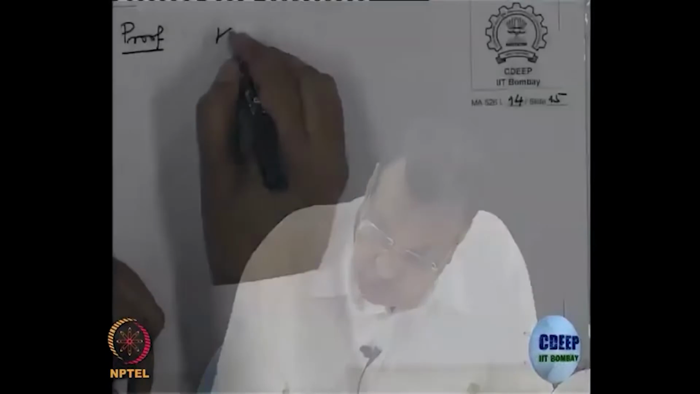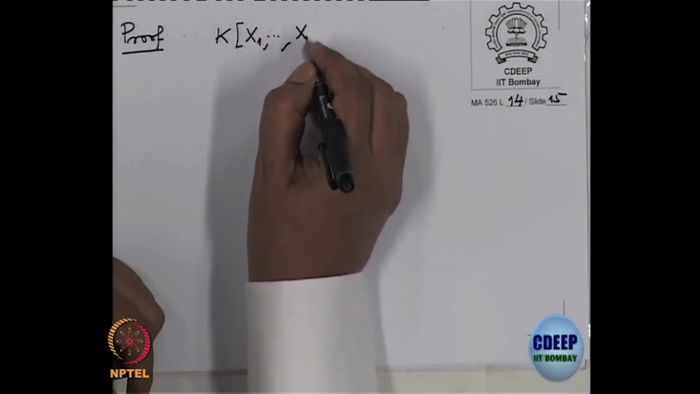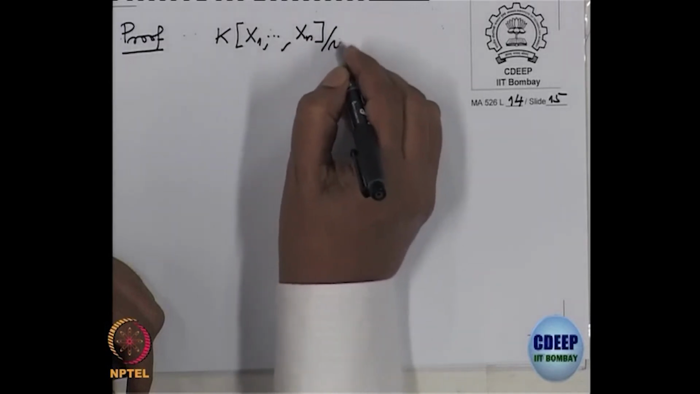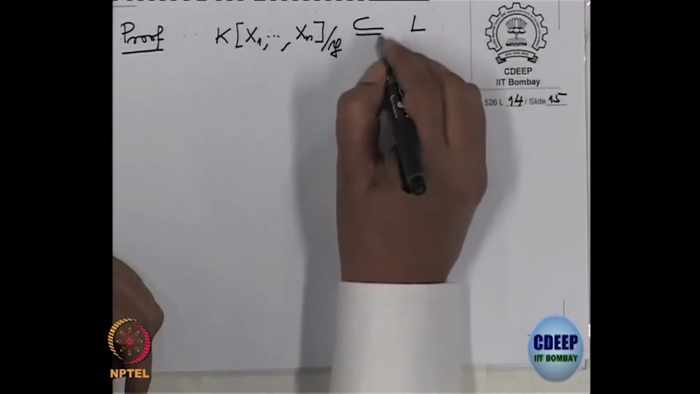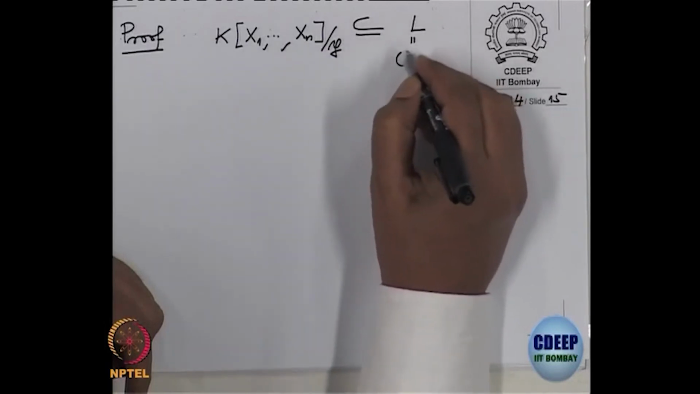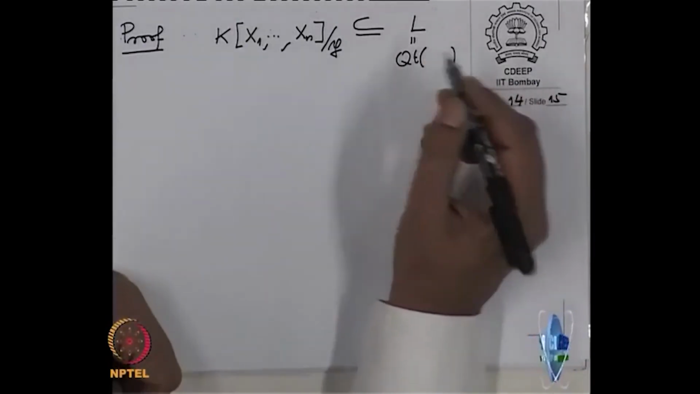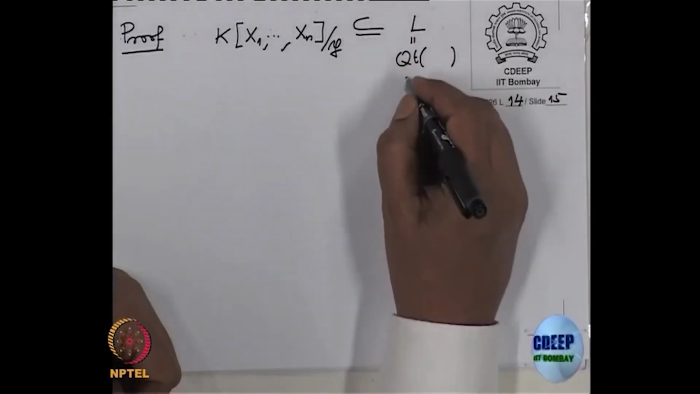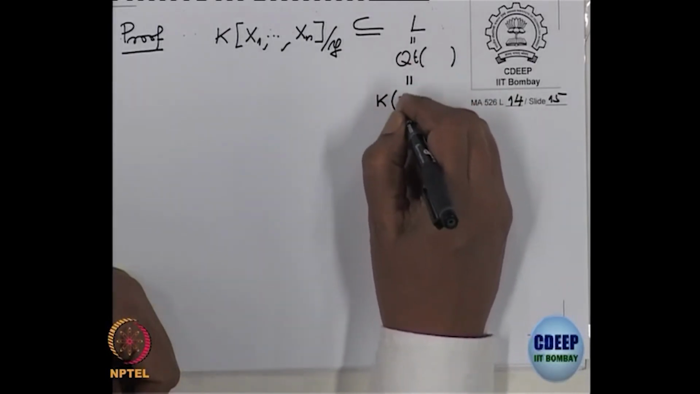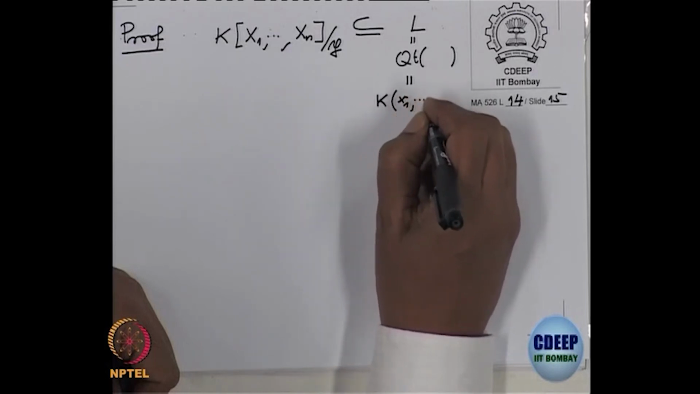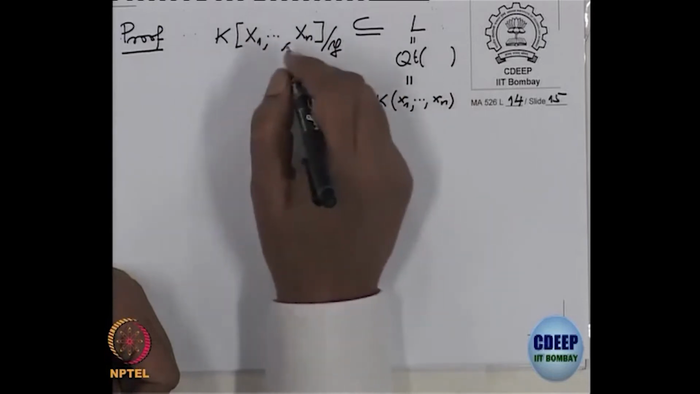Let's understand this field extension. This k[x1 to xn] mod P is an integral domain, and let us call L its quotient field. So this quotient field is generated over K by the images. The small x1 to xn are the images of capital X_i in this residue class ring.